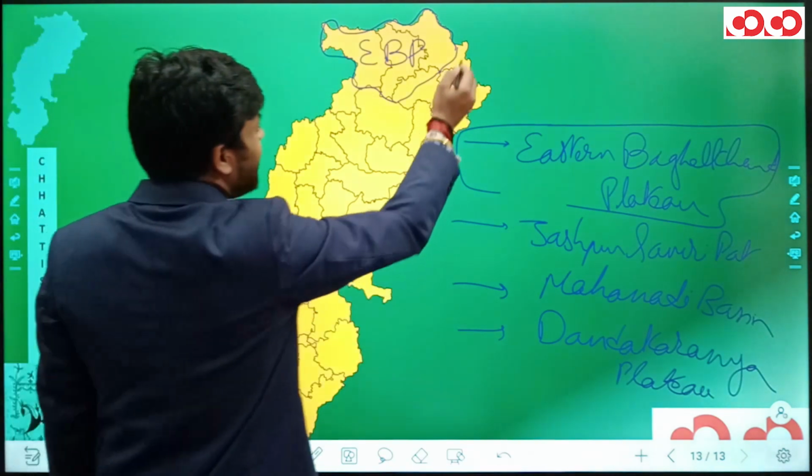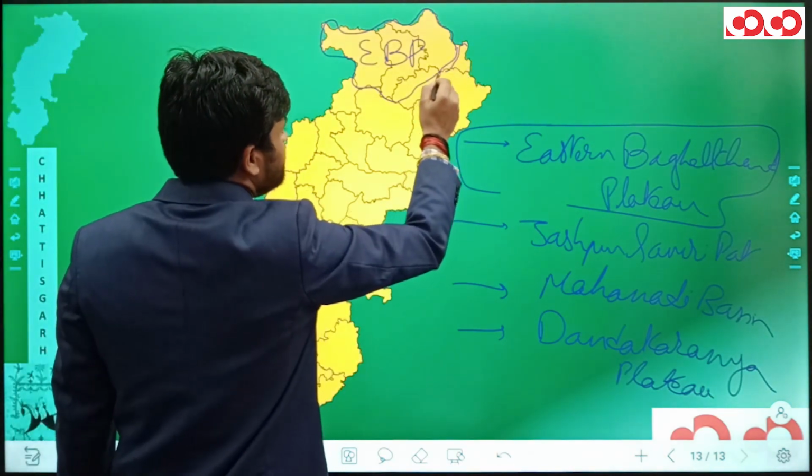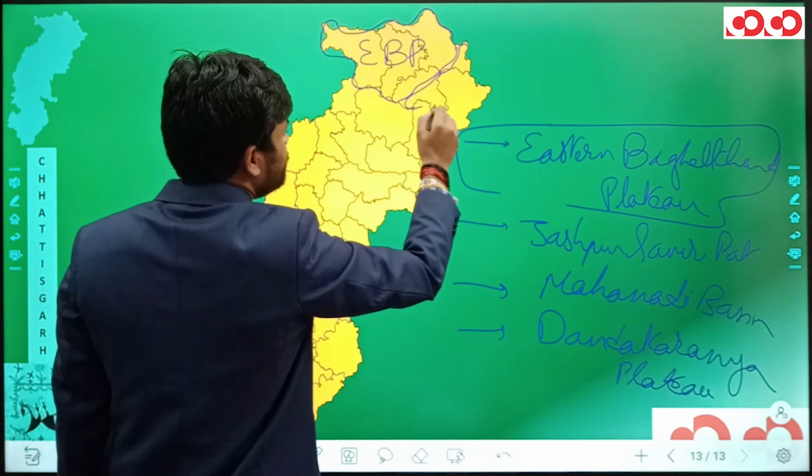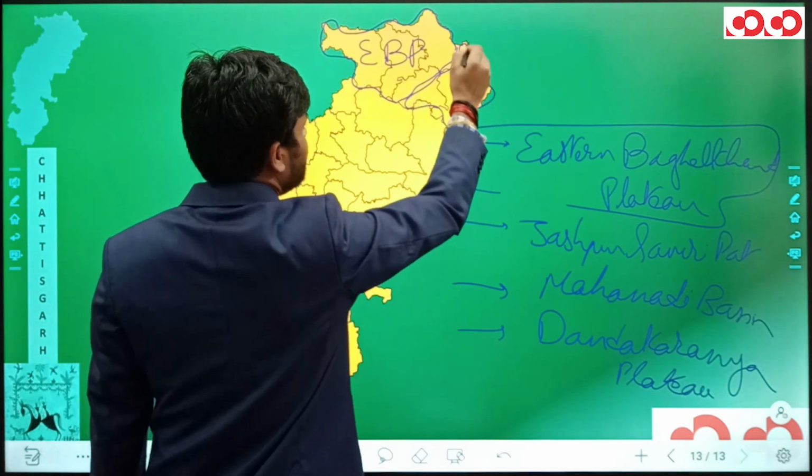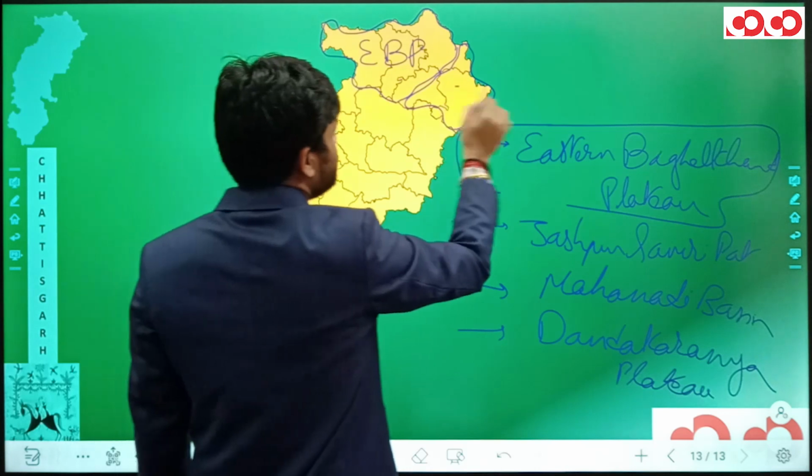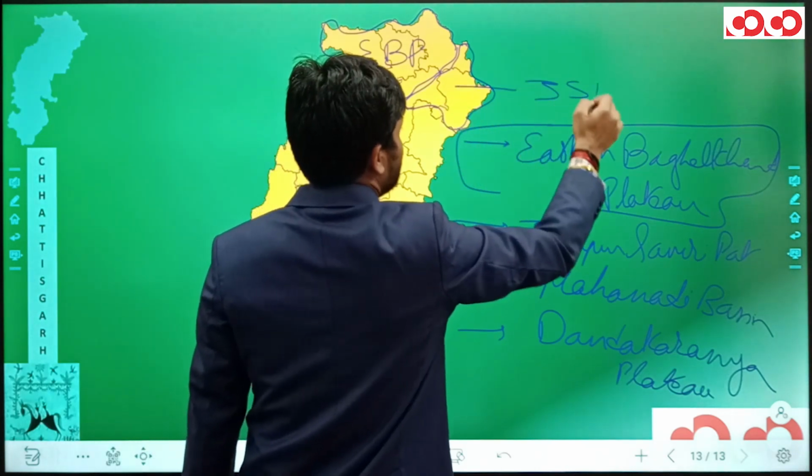Now, the remaining part of Balrampur district, Sarguja district and the Jashpur district is the Jashpur Samri Pat part.